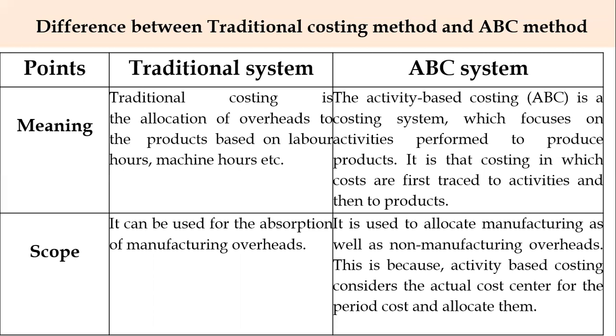So if there is any non-value-adding activity in manufacturing, those activities can be eliminated and the cost can be reduced. This is the main objective of ABC, to reduce the cost of overhead.